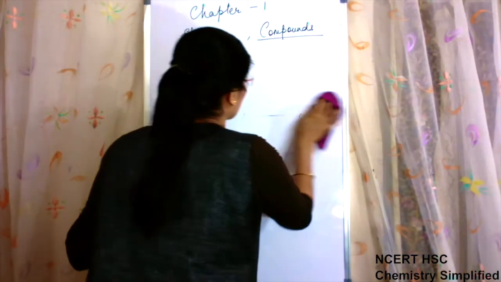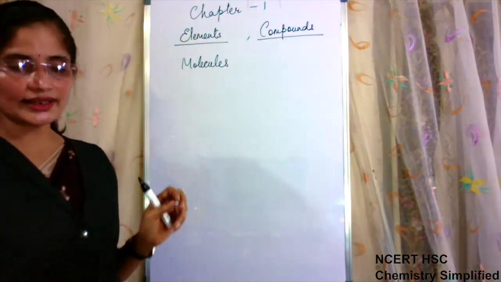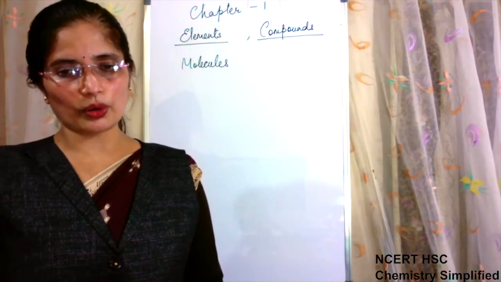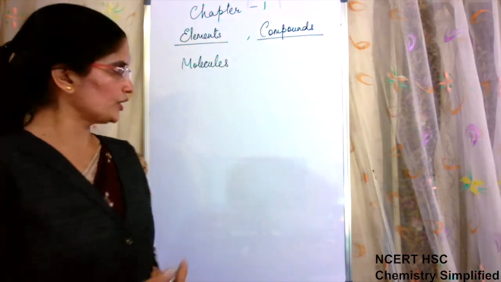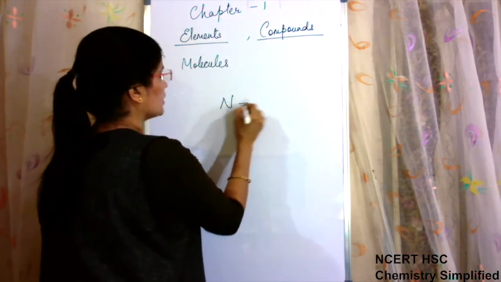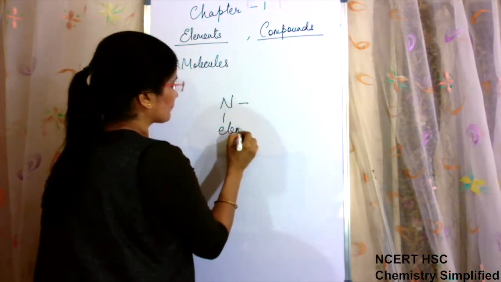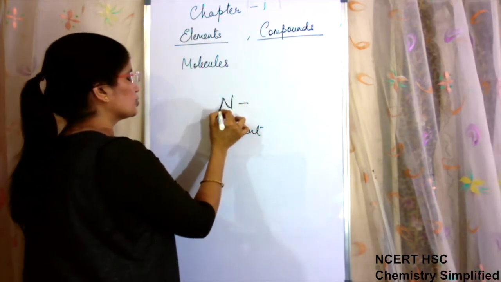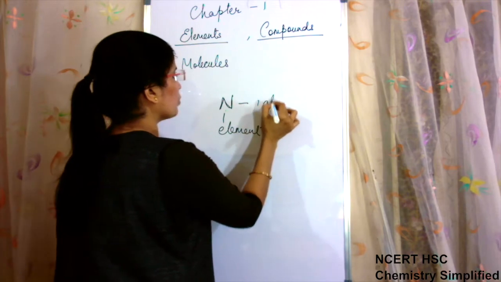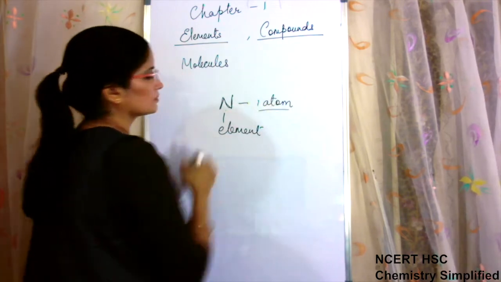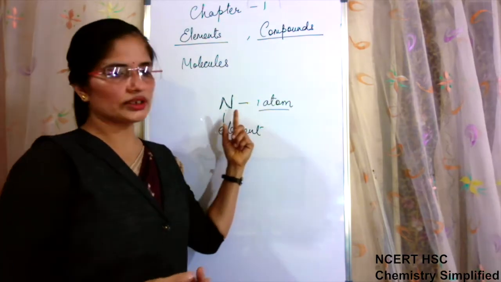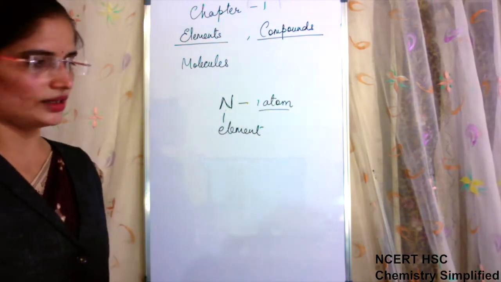Now the atoms of some element, we said that atoms are the smallest unit which can exist independently, but it is not true for all atoms. If I talk about nitrogen, nitrogen is the element, and if I have written here nitrogen, and this is one atom of nitrogen. Okay, this is one atom of nitrogen. So one atom of nitrogen cannot exist free in nature.